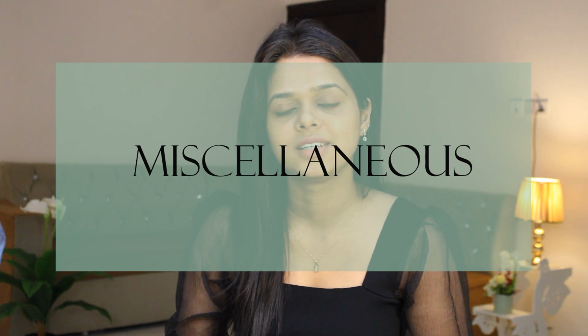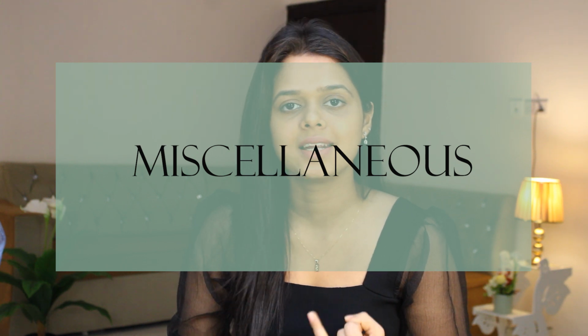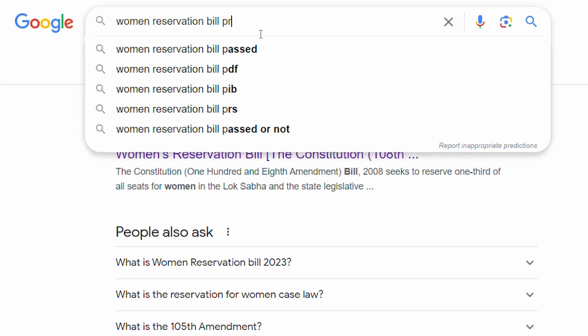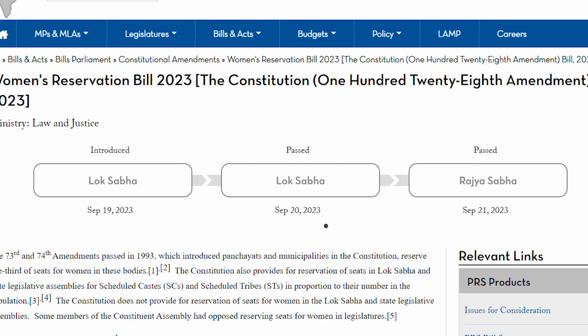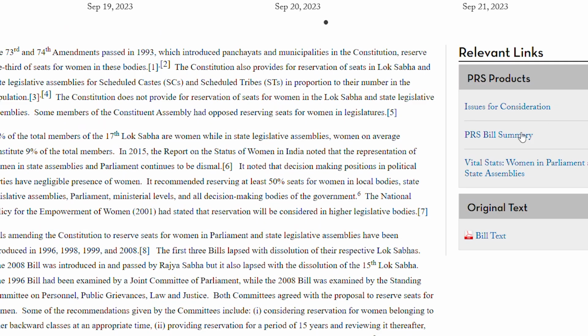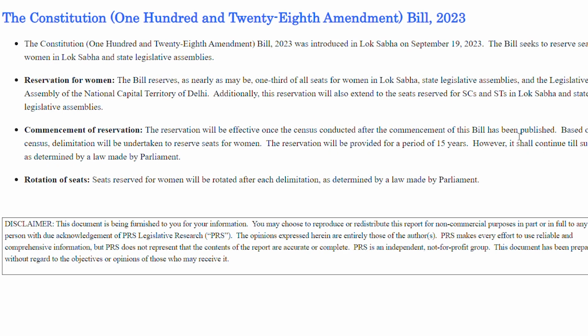Next, you can follow certain websites, especially the PRS India website. Any new bills that come or any new acts, the summary of these acts you can get from this website, which will be helpful for you even in prelims for eliminating the wrong choices when they ask about certain bills. And secondly, you can also visit the websites of various ministries, that is Ministry of Science and Technology, Ministry of Environment, Ministry of Women and Child Development, Social Justice and Empowerment.